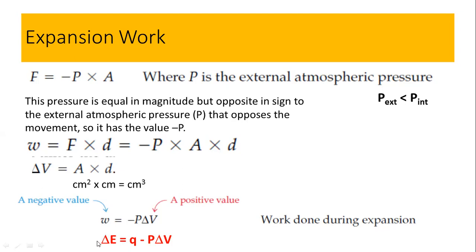So you can rewrite the first law of thermodynamics with the work, here we call it the pressure volume work. And you can replace the W with this. So when you put the value over here, delta E will be equal to Q minus P delta V. This is also the first law of thermodynamics in case of the pressure volume work, because this is associated with the gases.